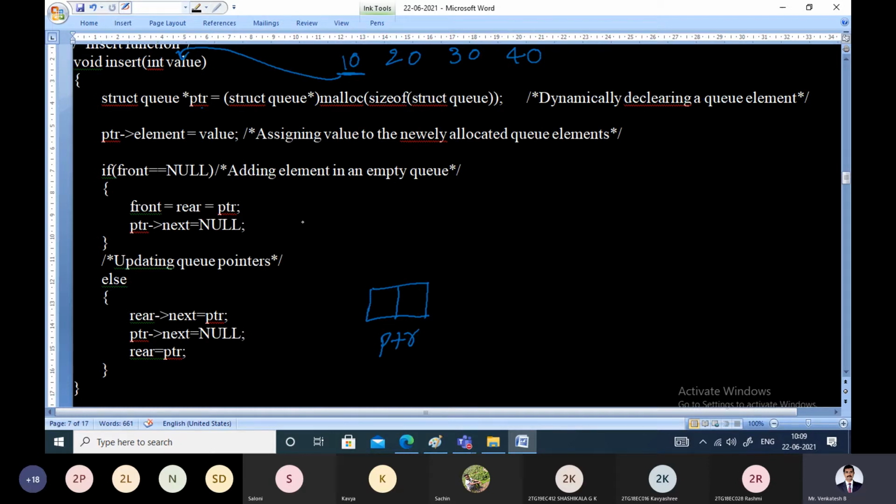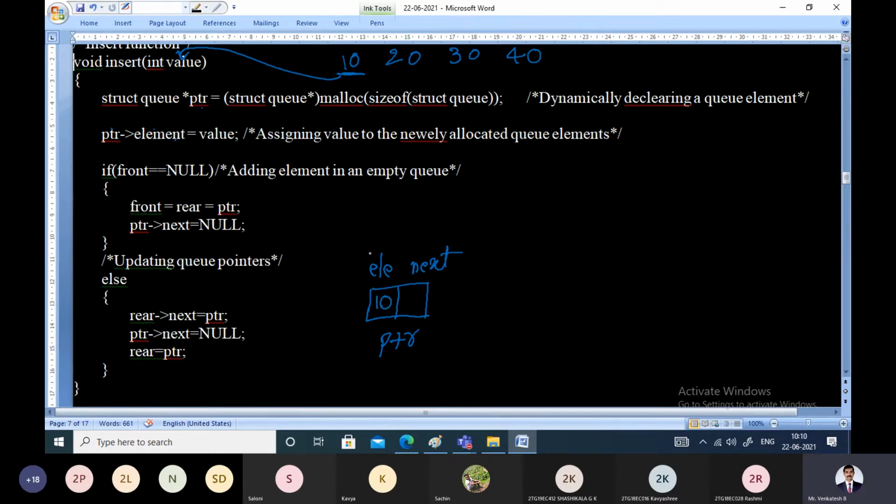Then in the element field of the ptr, store the new value, that is ptr pointer element. As we know, every node consists of 2 parts, the element part and the next part. The element part will contain the actual data which we are trying to store. The next part will point to the next node of the linked list. In the element field of the ptr, we have stored the value that is 10.